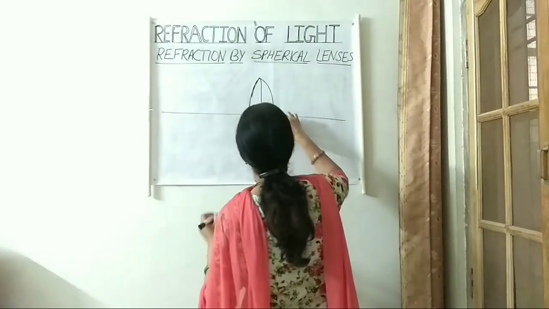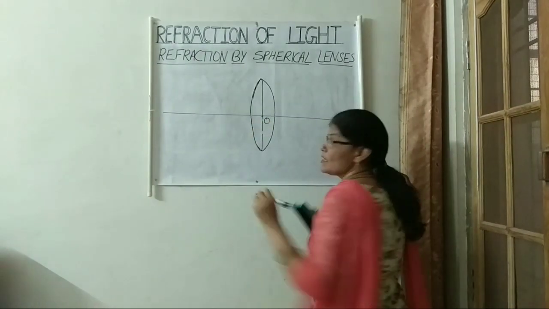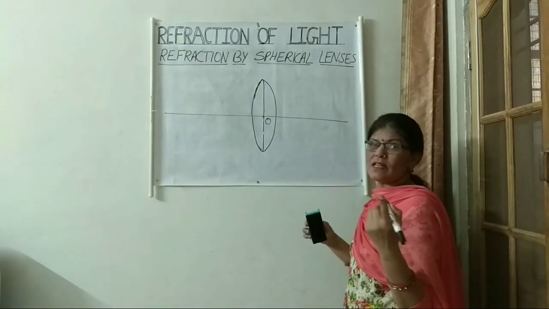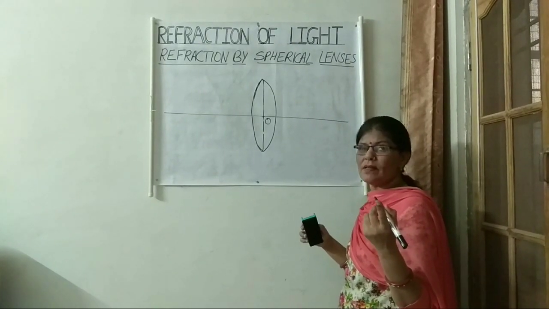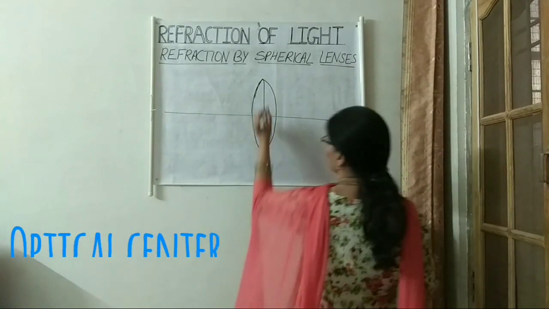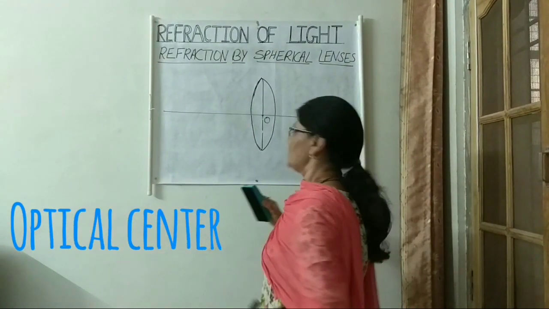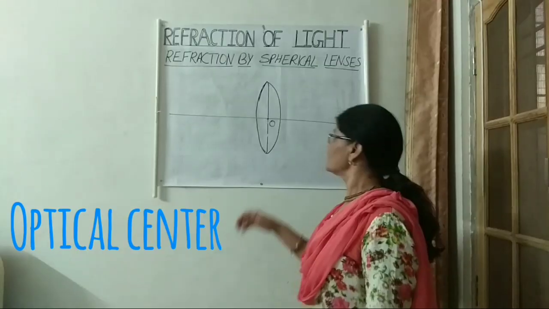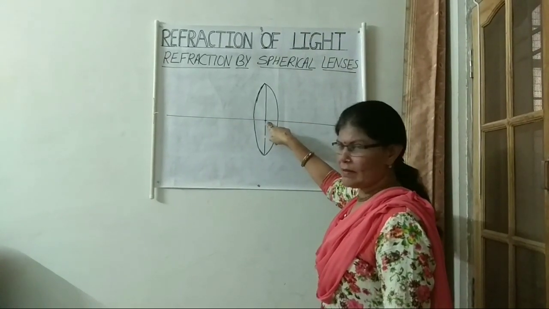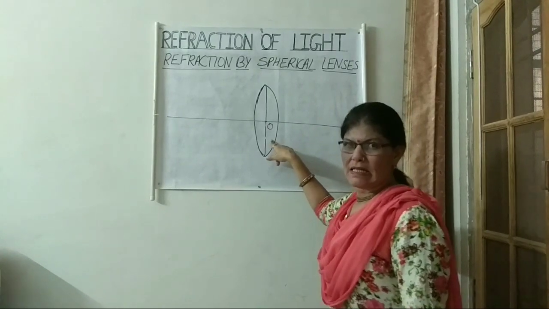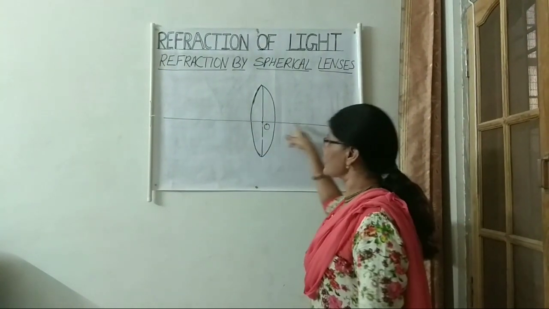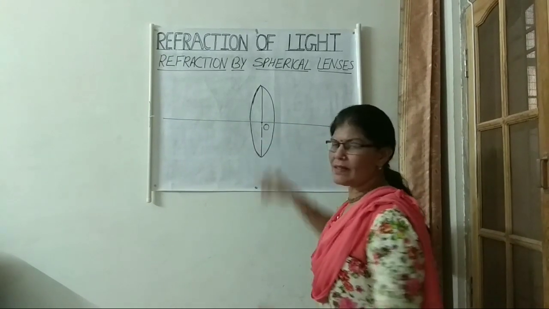The principal axis is the imaginary axis. In the case of mirrors, it was passing through the pole of the mirror, but here it will pass through the optical center of the lens. So this is the optical center of the lens.